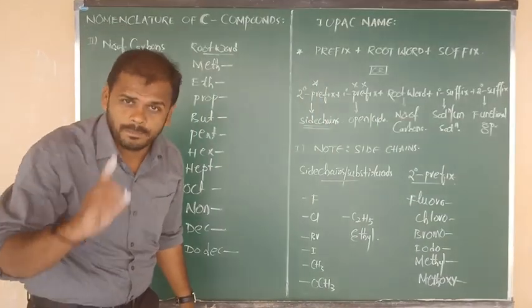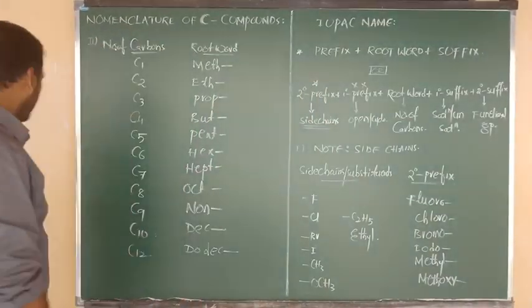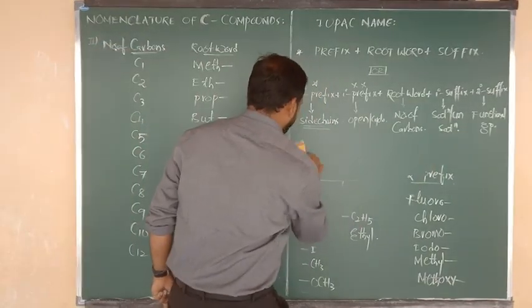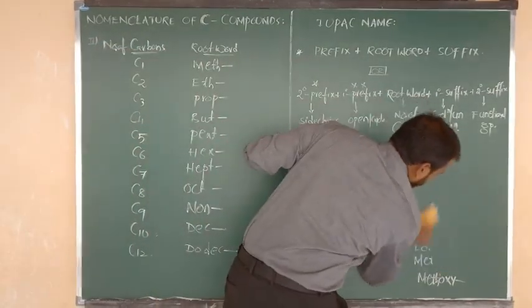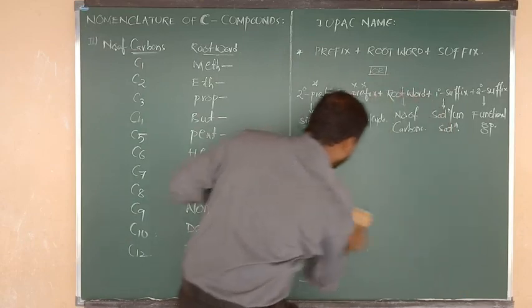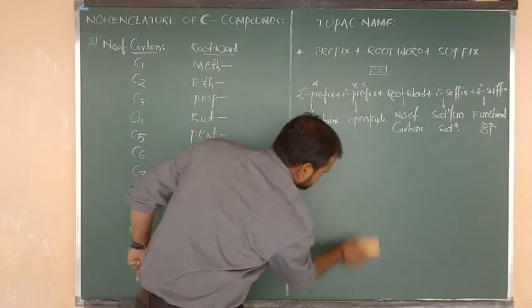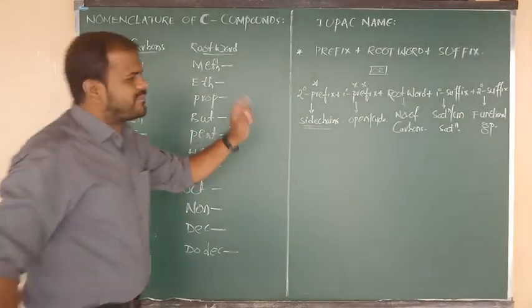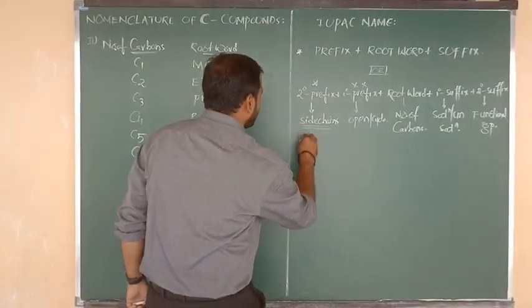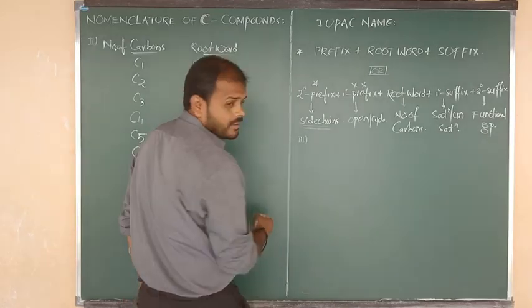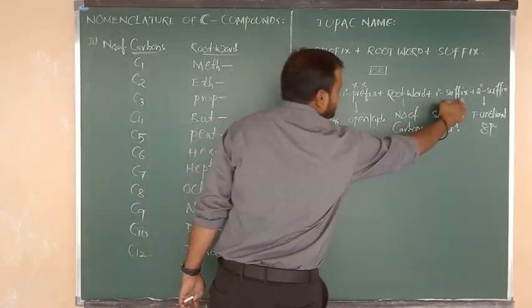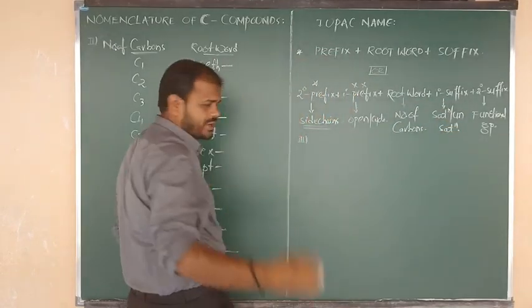Let me explain the primary suffix now. In primary suffix, this is rule number 3. Rule number 3 is about the primary suffix, and it gives the information about saturation and unsaturation.